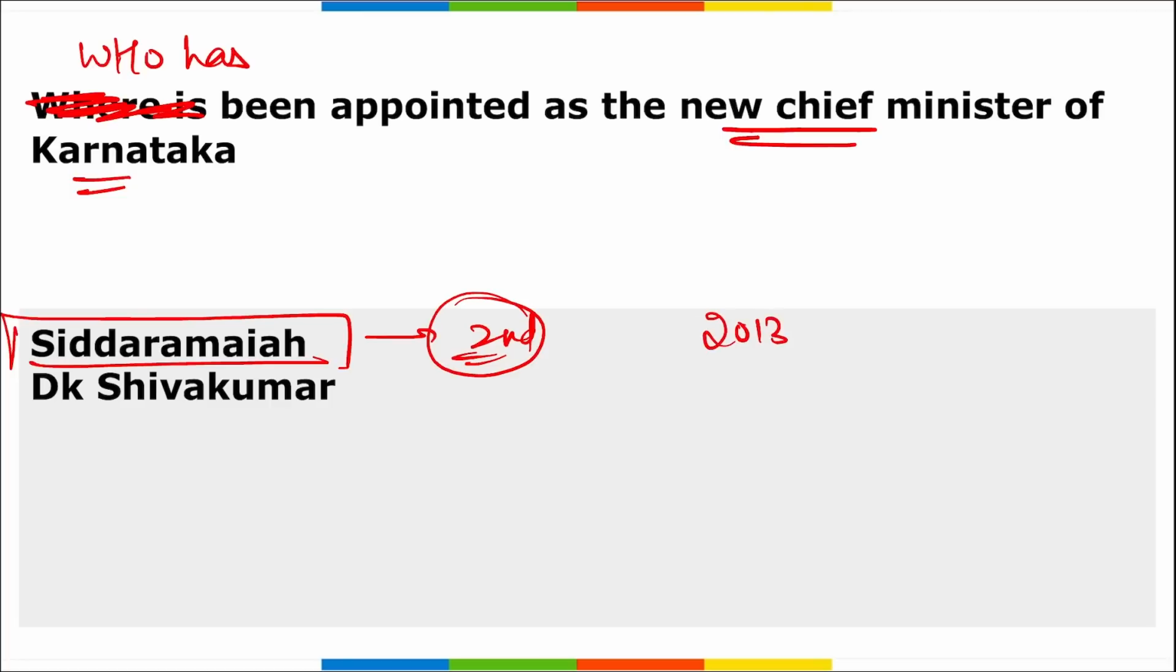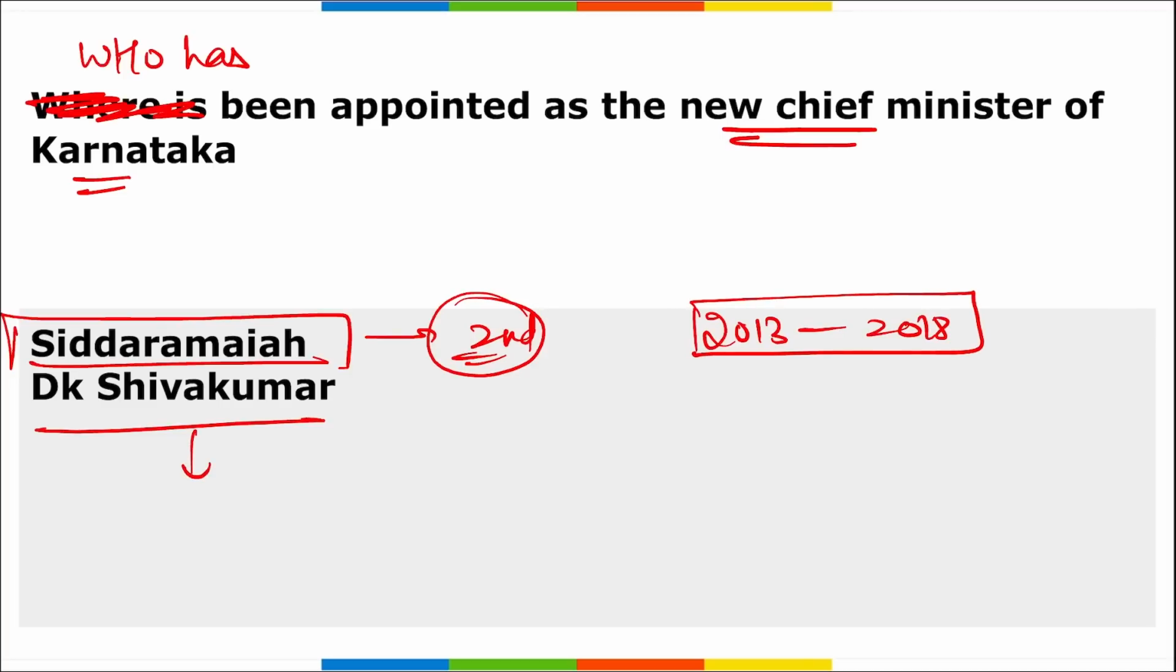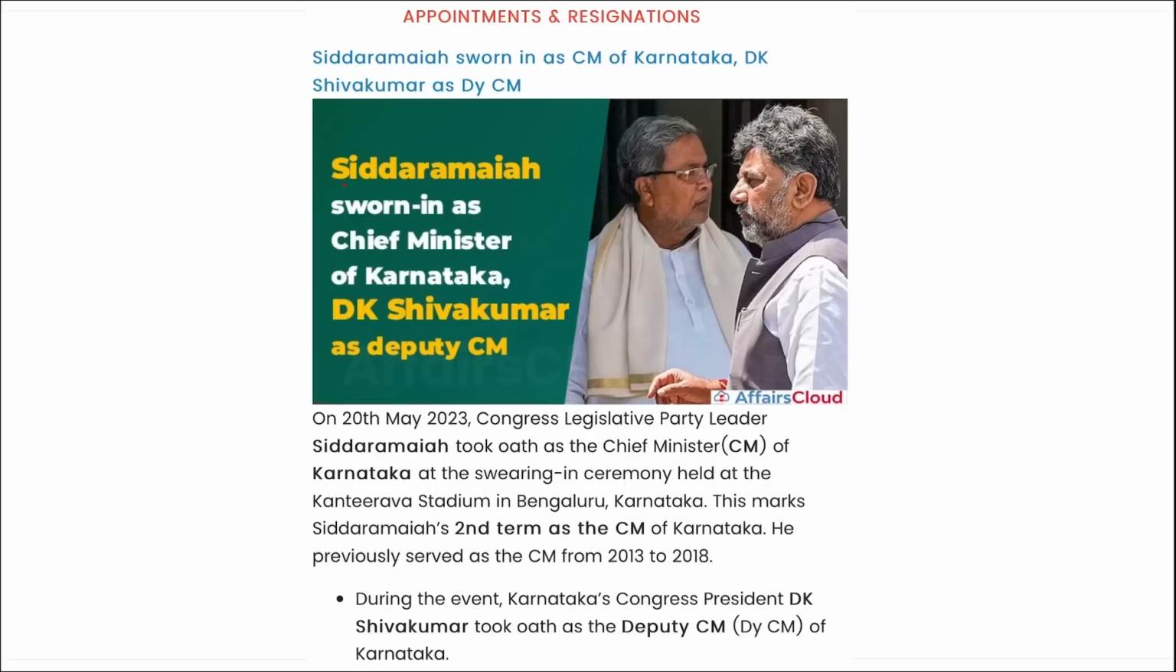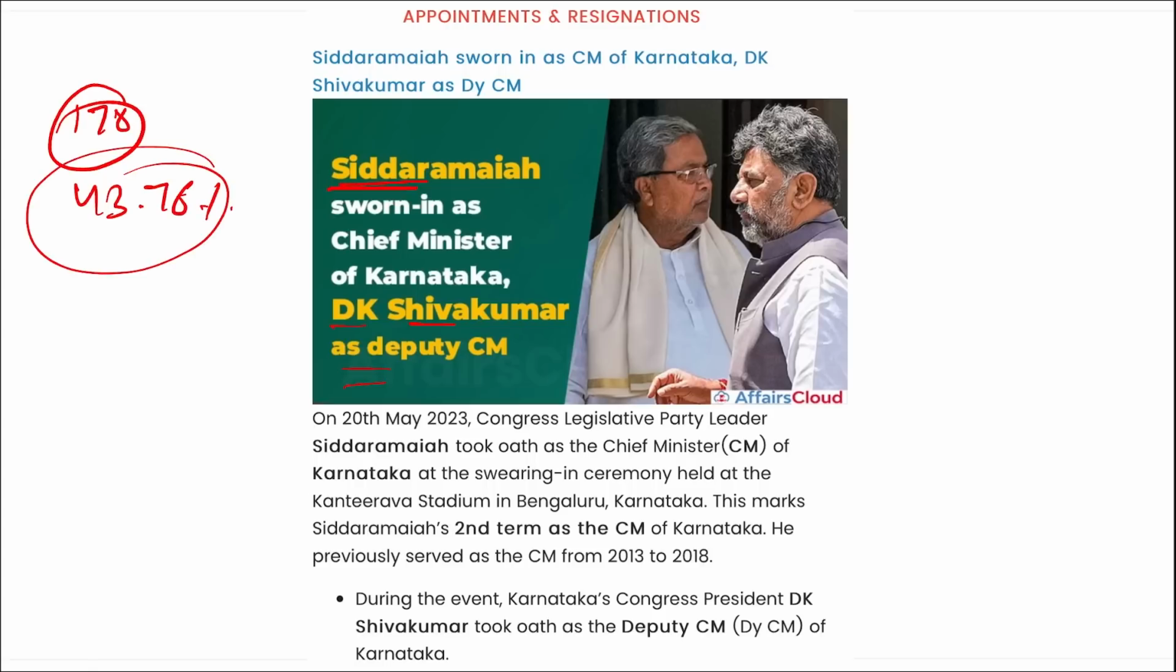Previously, he was in this position from 2013 to 2018, and Dr. Shiva Kumar has been appointed as the Deputy Chief Minister of Karnataka. Right? He will be the Deputy Chief Minister of Karnataka, DK Shiva Kumar. Correct? Here you can see Siddaramaiah will be the Chief Minister and DK Shiva Kumar will be the Deputy Chief Minister of Karnataka. Correct? And Congress has won the 2023 elections of Karnataka Assembly with 178 seats and a vote share of 43.76%. Correct?